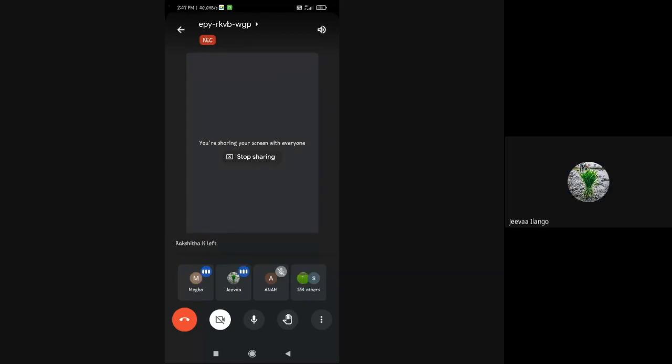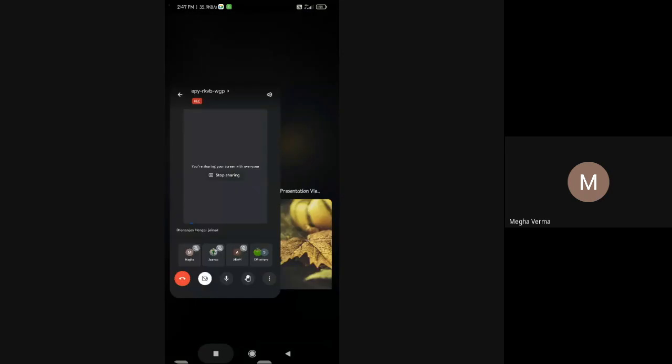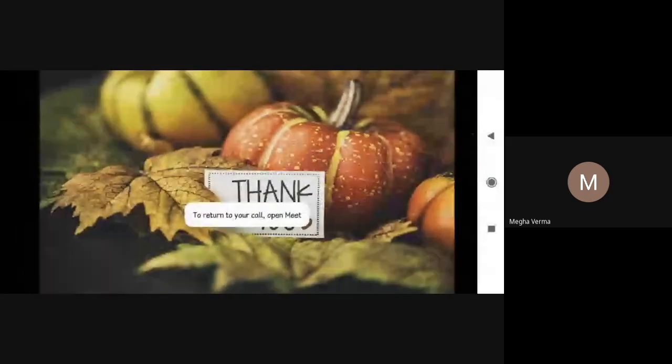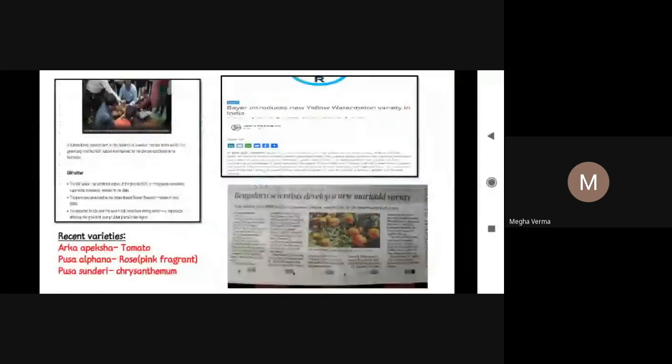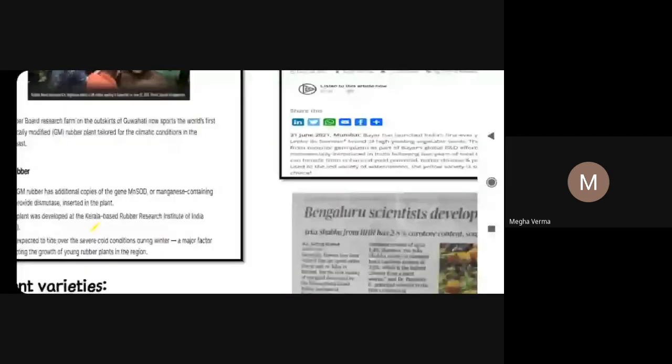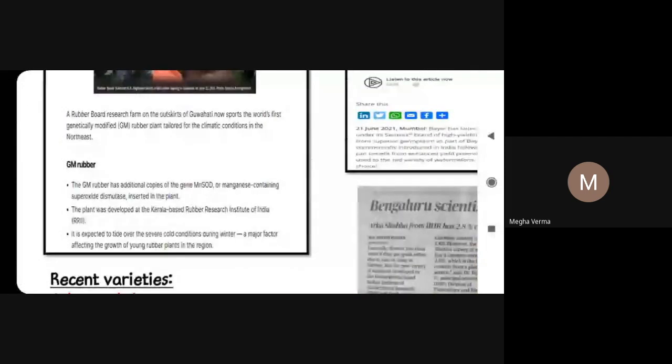Can you please repeat the point that you said about the GM rubber? Yes, regarding GM rubber, wait, I'll open that slide. See, you can see GM rubber. GM rubber was actually developed by the Kerala-based Rubber Research Institute of India. They have tested it through various multi-location trials, and they have planted it in Assam to see the effect.